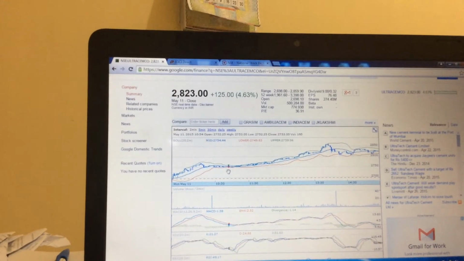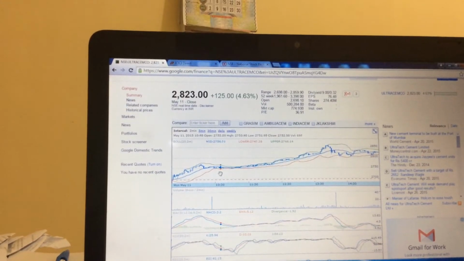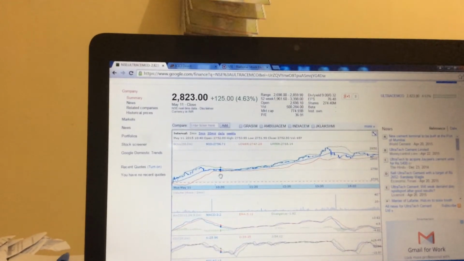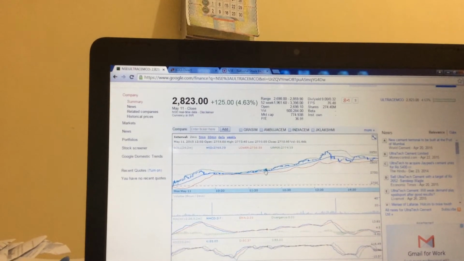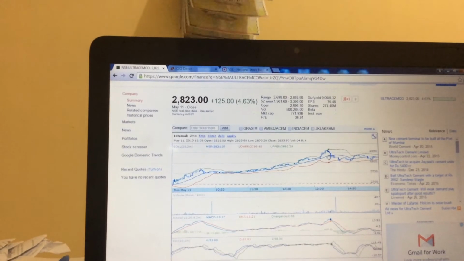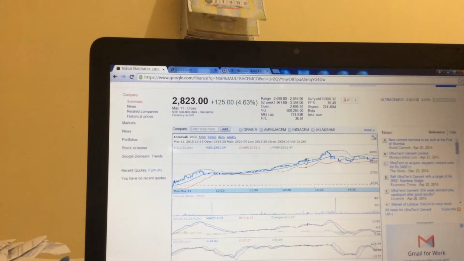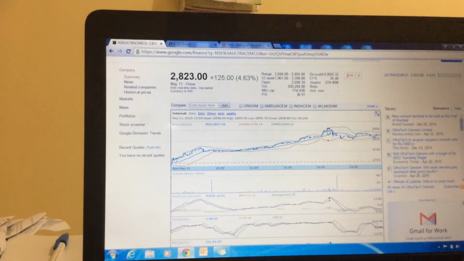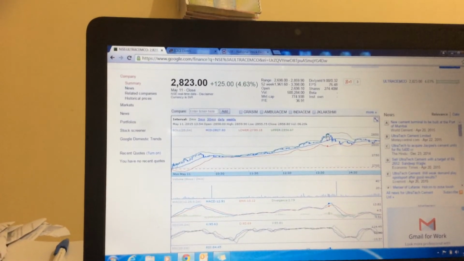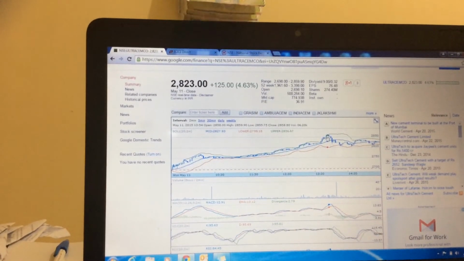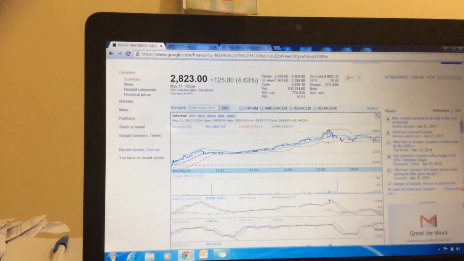If you entered around 10:30 or 10:40, for example if you bought at 2752, and you check ahead in time, it touched a higher level of 2485, 2752 and 2485, an increase of over 100 points. If you bought 500 shares, you might have won 50,000 rupees just by doing margin. It's better to play margin with ICICI.